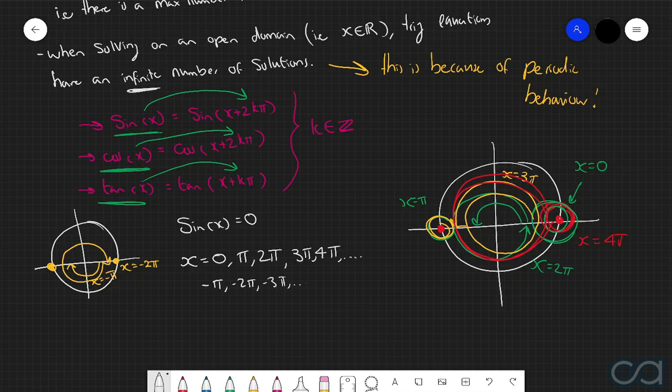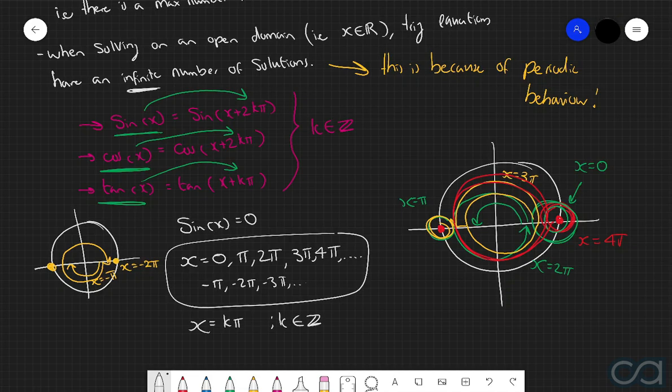Now, of course, whenever we're actually solving equations, we can't actually write out an infinite number of solutions. The only way that we would be able to generalize this idea here is we would say that x is equal to k pi, where k is just an integer. Because that therefore captures all the positive integers of pi, it captures all the negative integers of pi, and it also captures 0.